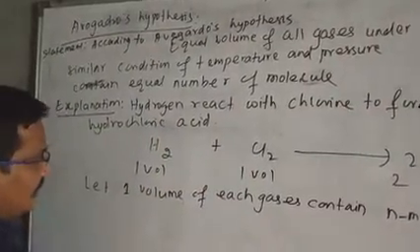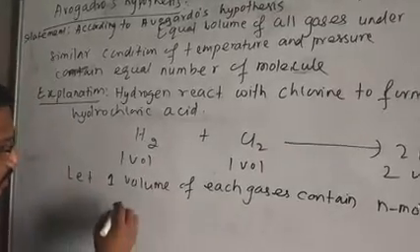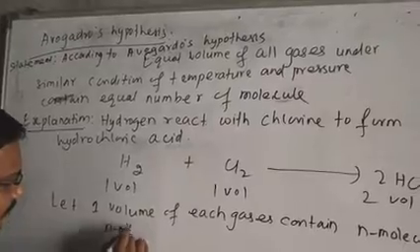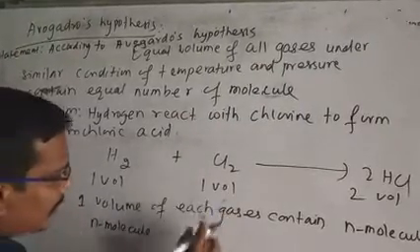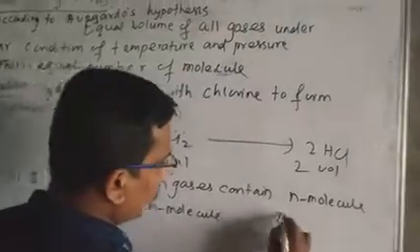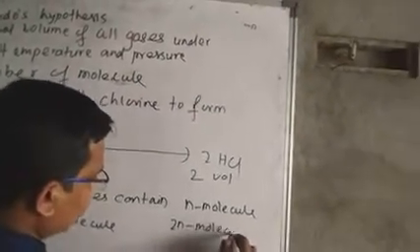Now write the relation. One volume means n molecules. One volume means again n molecules. Next is 2n molecules.